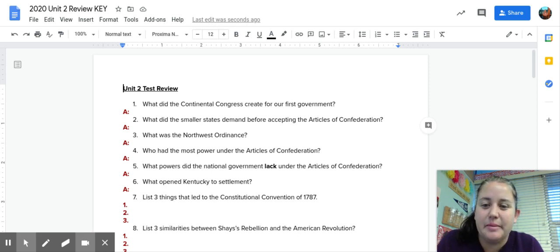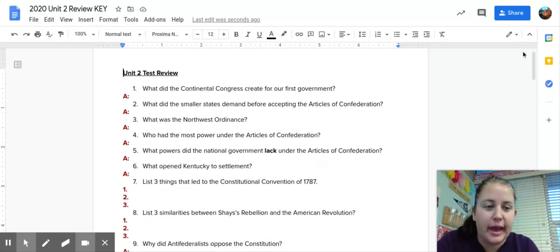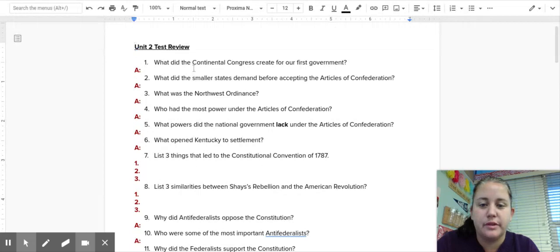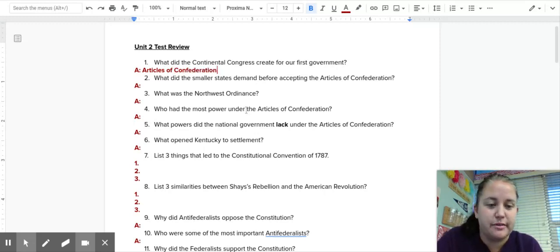Hi, this is going to be Unit 2 Test Review, Part 1, where I'm going to go over numbers 1 through 25. So, number 1, what did the Continental Congress create for our first government? Well, this is during the American Revolution. They create the very first form of government that doesn't work. It's called the Articles of Confederation. That's our very first government of the United States.